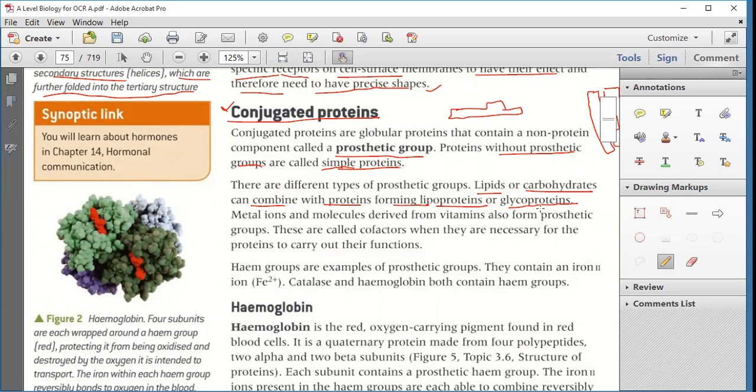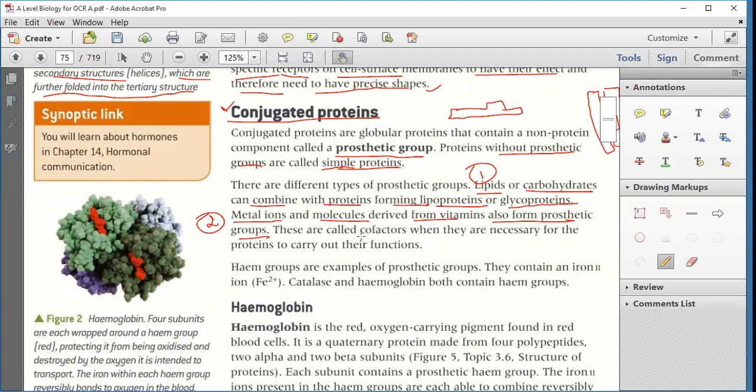First prosthetic group is lipid and carbohydrate, which forms lipoprotein and glycoprotein. Second prosthetic group is metal ions. Metal ions and molecules derived from vitamins also form prosthetic groups.